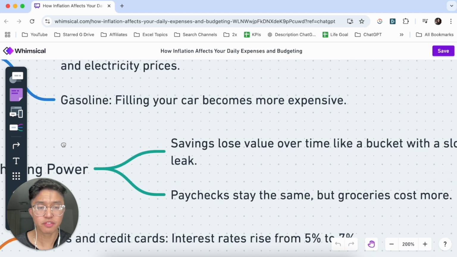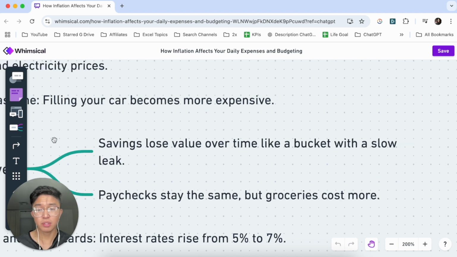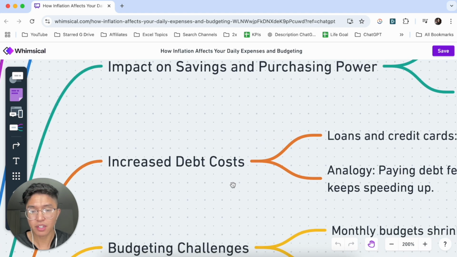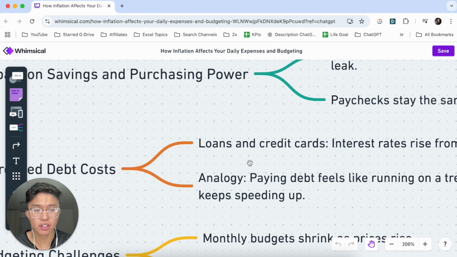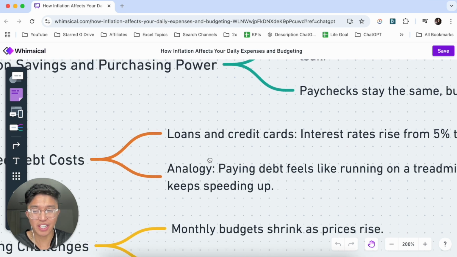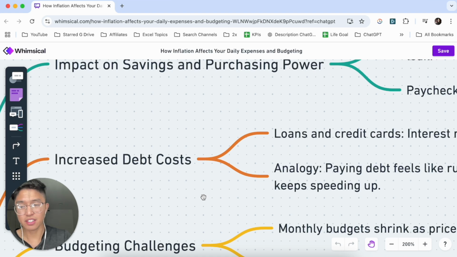Savings lose value over time, like a bucket with a slow leak, and paychecks stay the same, but groceries cost more. Now, you also have increased debt costs. With loans and credit cards, the interest rates rise from 5% to 7%, for example. As an analogy, paying debt feels like running on a treadmill that keeps speeding up. That's actually a great analogy for increased debt costs.